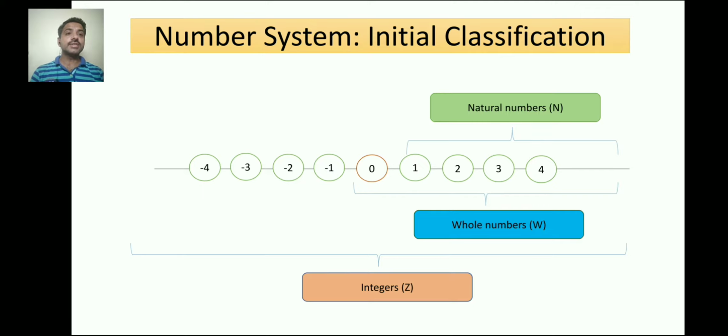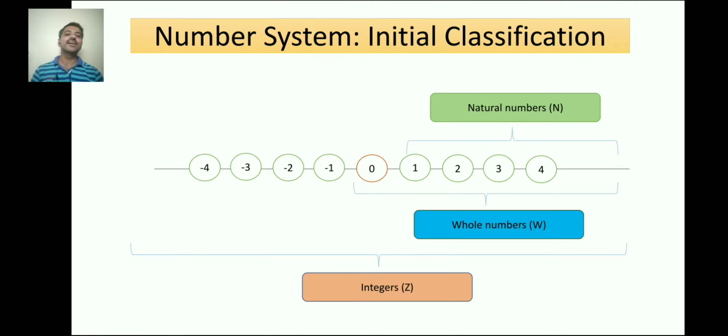Now, dear students, if you keep this visual in your mind, you can answer any question related to these numbers or these sets. Like if someone asks you whether all the whole numbers are natural numbers, you can say easily that except 0, all the whole numbers are natural numbers. Only 0 is the number which is a whole number that is not natural, right? Or if someone asks you whether all the natural numbers are integers, then yes, it is right. You can see natural numbers are a part of integers. You can see the visual closely.